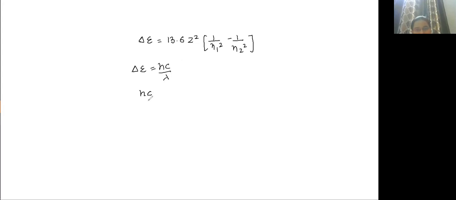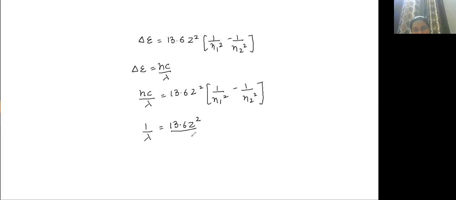So hc by lambda is equal to 13.6 Z square (1 upon N1 square minus 1 upon N2 square). So 1 upon lambda is equal to 13.6 Z square by hc, times (1 upon N1 square minus 1 upon N2 square).